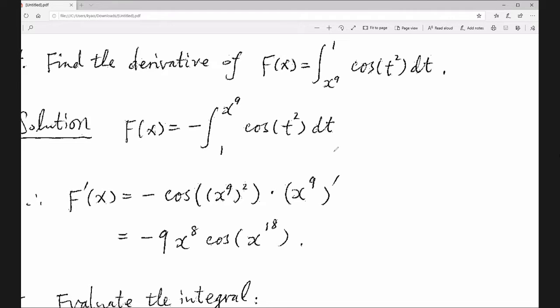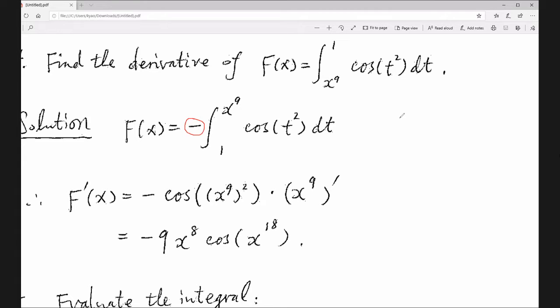Now, first, we have to use the Fundamental Theorem of Calculus Part 1, remember? In order to use Part 1, you have to switch the lower limit and upper limit, because for Part 1, the upper limit should be a function of x and the lower limit should be a number. If you switch them, the sign changes.